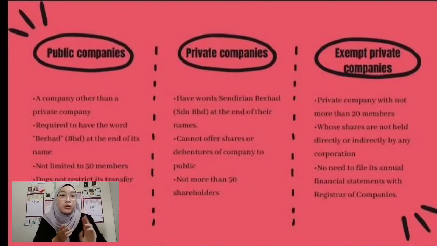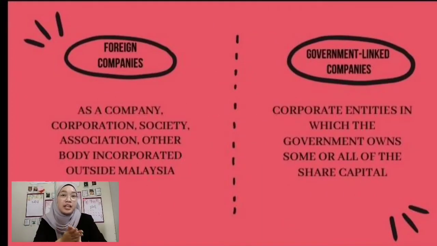The next one is an exempt private company. It is a private company with not more than 20 members, whose shares are not held directly or indirectly by any corporation. Next is a foreign company. It's a company, corporation, society, association, or other body incorporated outside Malaysia. It means that the head office of the company is not based in Malaysia.